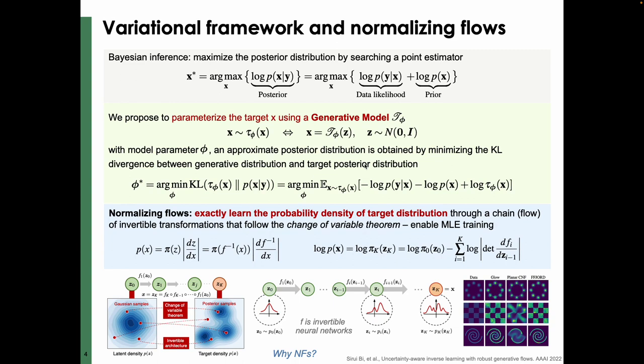In this work, we introduce a novel probabilistic generative model. The name is normalizing flow, which can exactly learn the probability density of the target distribution. This is achieved by using a chain of invertible transformations that follow the change of variables theorem. And the normalizing flow model is simply trained by MLE with the loss shown here.